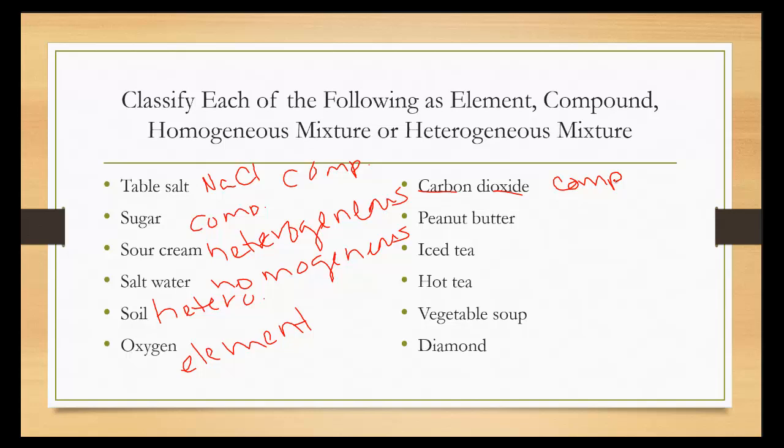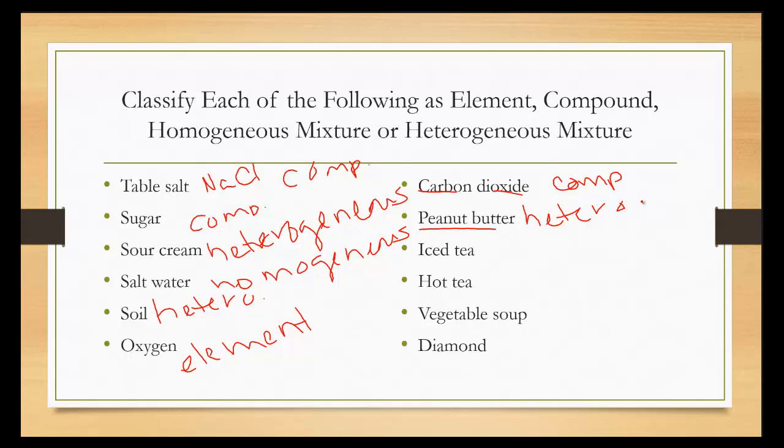Peanut butter. Once again, think about peanut butter. Specifically, think about natural peanut butter because the name brand ones, like Jif and things like that, put emulsifiers in there to keep it in solution. But if you think of natural peanut butter, eventually the oil rises up to the top. It separates out over time. That's what you have to ask yourself. Does it separate out? And if the answer is yes, it's heterogeneous.